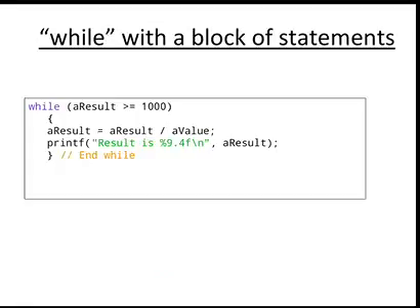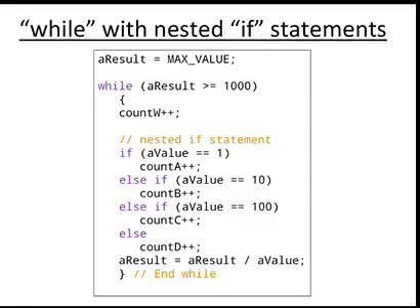A nested loop means a loop within a loop. In the previous class we discussed nested if statements. What is a nested if? An if statement within an if statement we call a nested if. In the same way here also, a loop within a loop is called a nested loop.